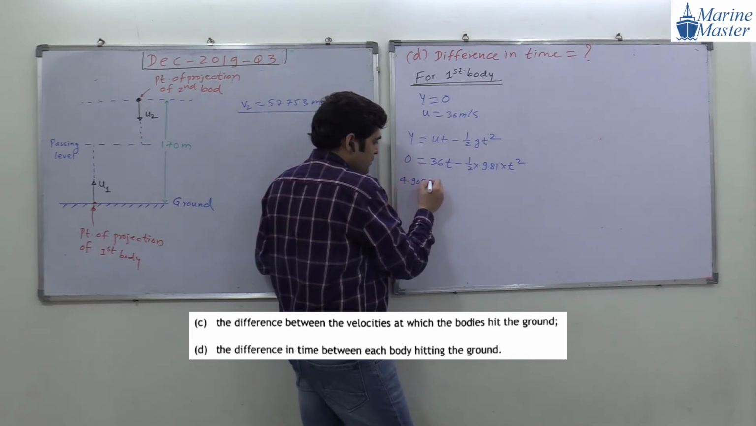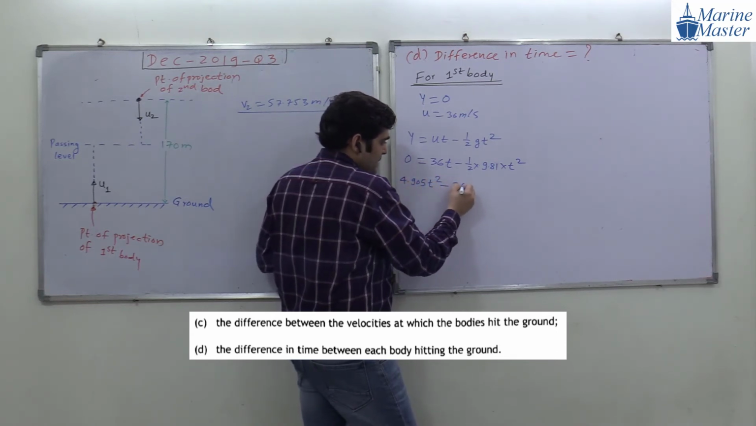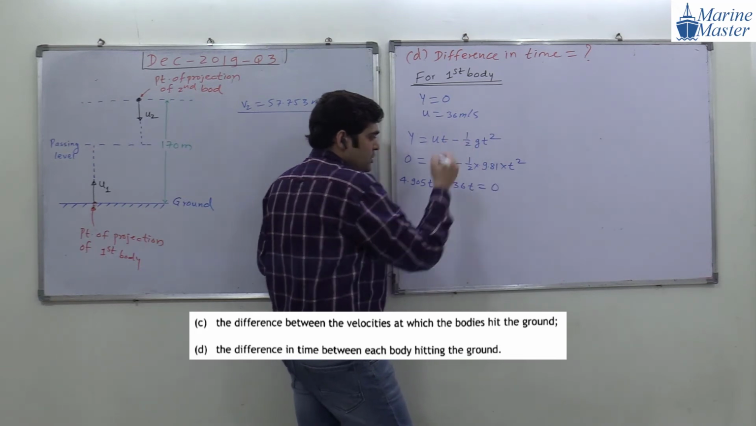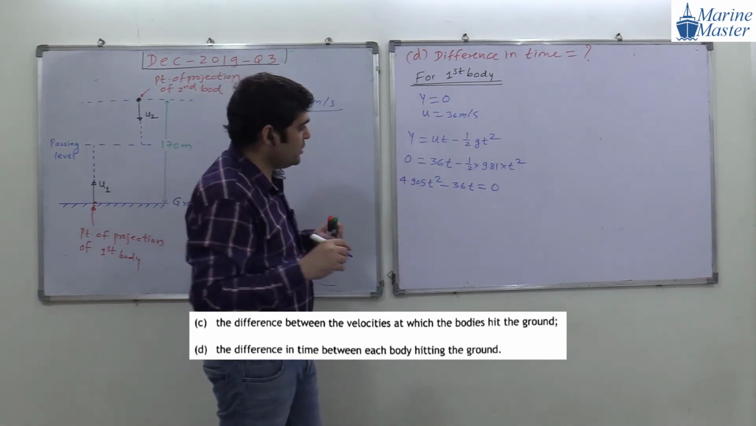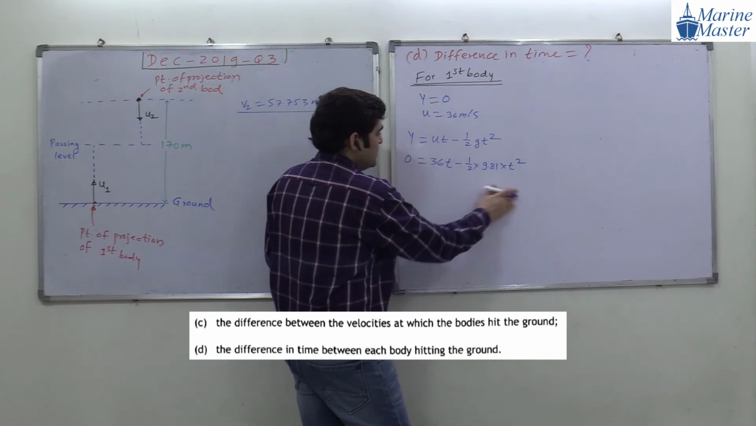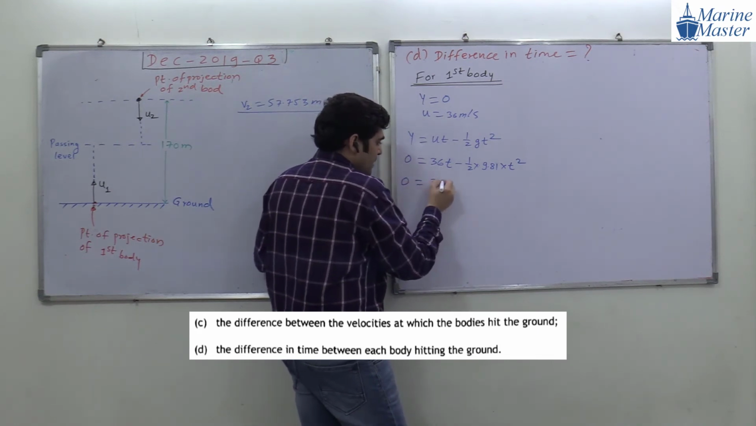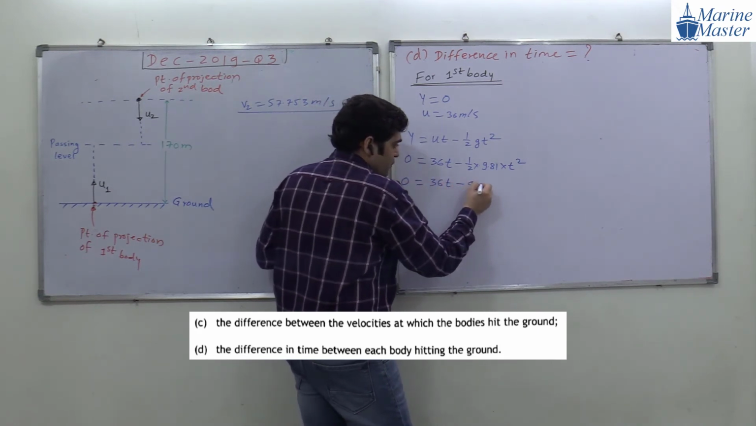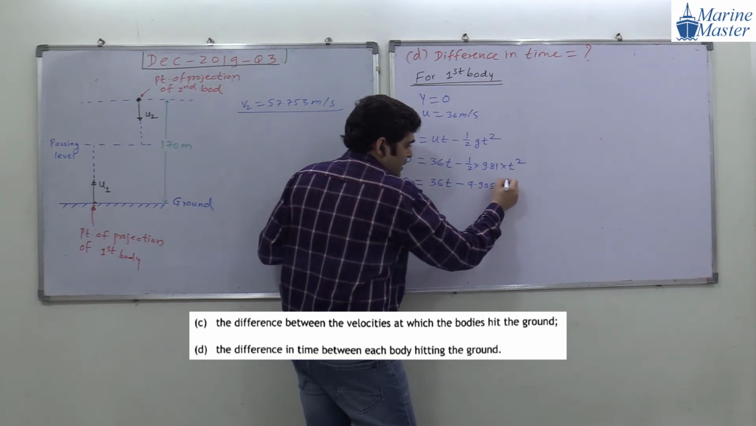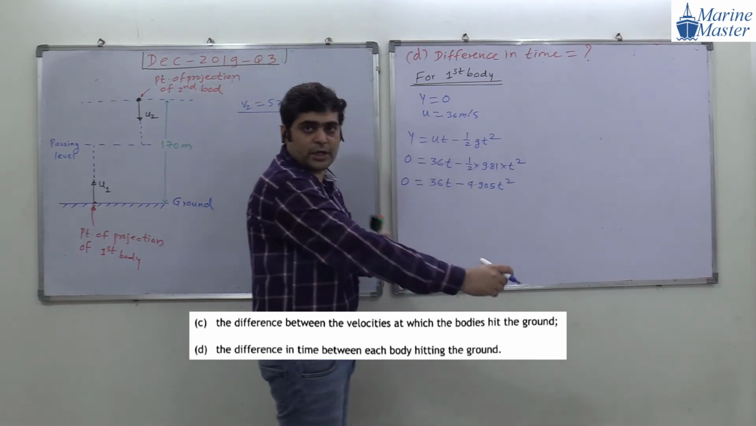4.905 t square minus 36t is equal to 0. Can we write it like this? Guys, observe the scenario here, or I will make it simple. So 0 equals 36t minus 4.905 t square. Okay, try to observe the scenario here.